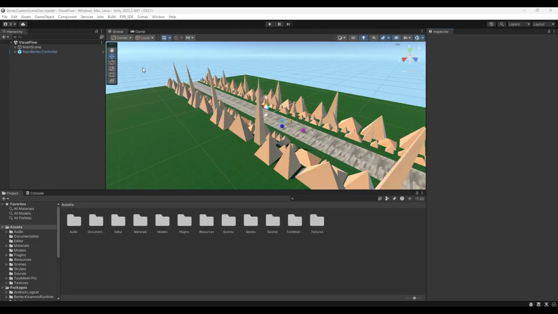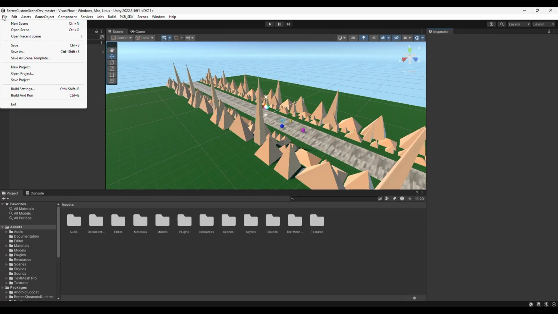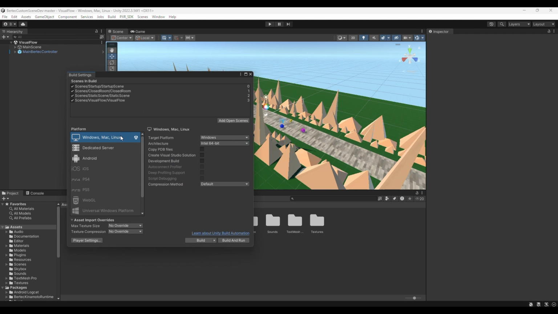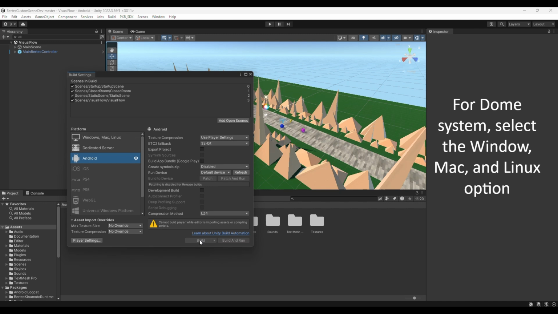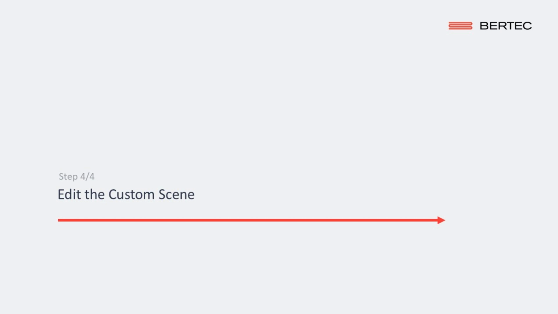Once the project opens, go to File and select the Build Settings options. If you are using an HMD system, change the build target to Android and click on Switch Platform. If you are creating a scene for the Dome system, you would select the Windows option instead after uploading the Dome custom scene project.